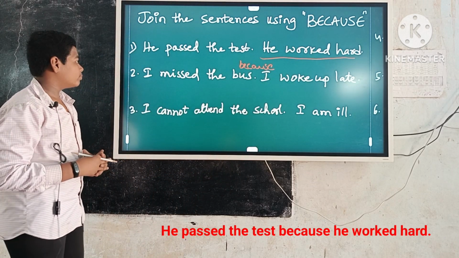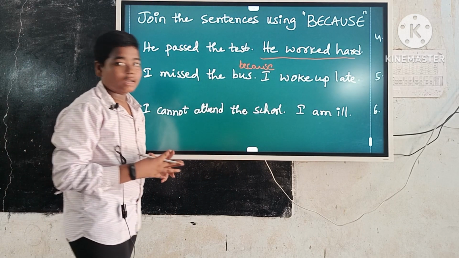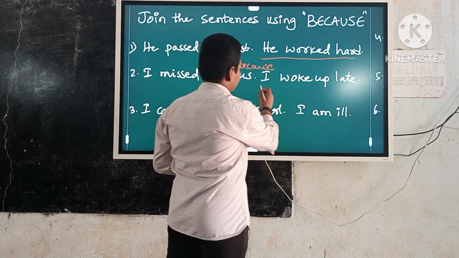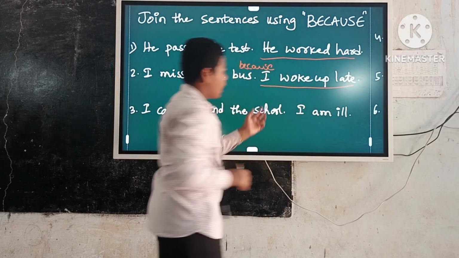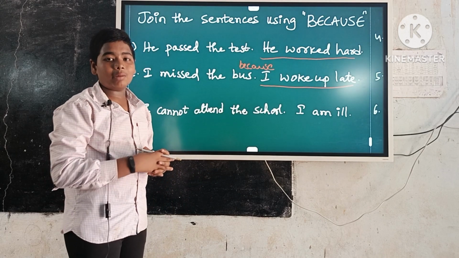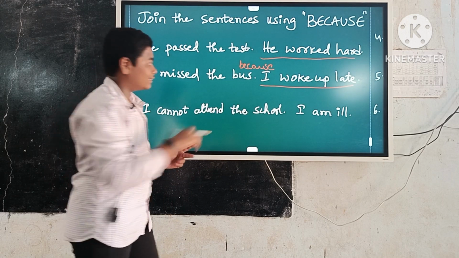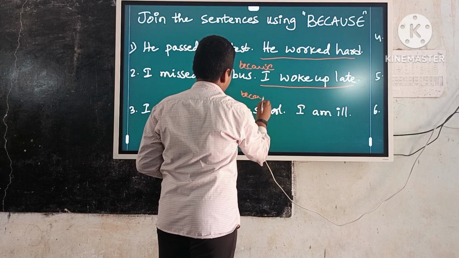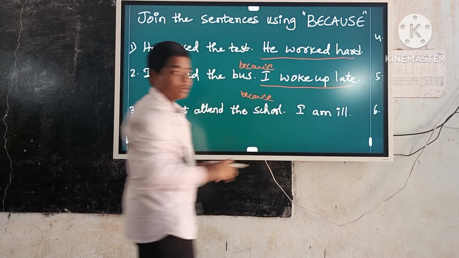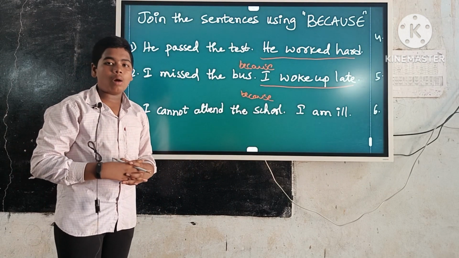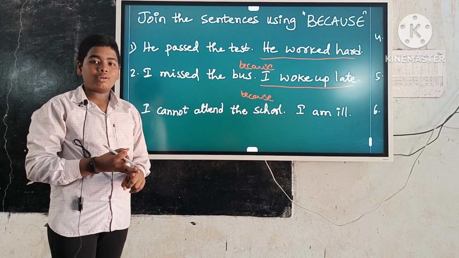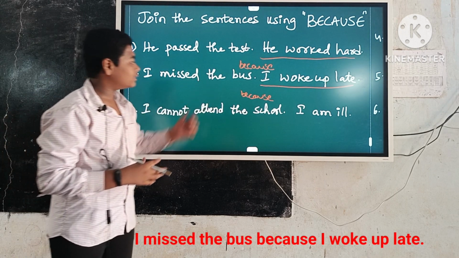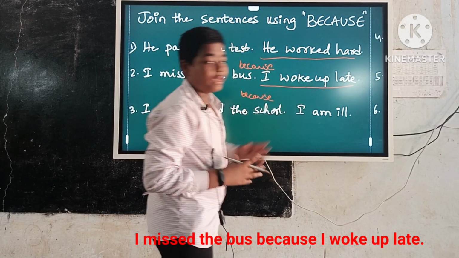Example number 2. I missed the bus. I woke up late. Here cause sentence is I woke up late. Keep the because before the cause sentence. Write the answer in the form of result plus because plus cause. So the answer is I missed the bus because I woke up late.